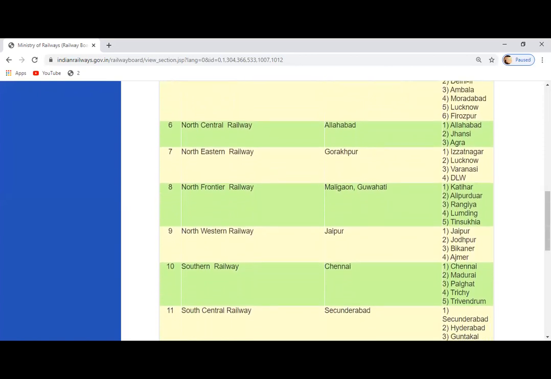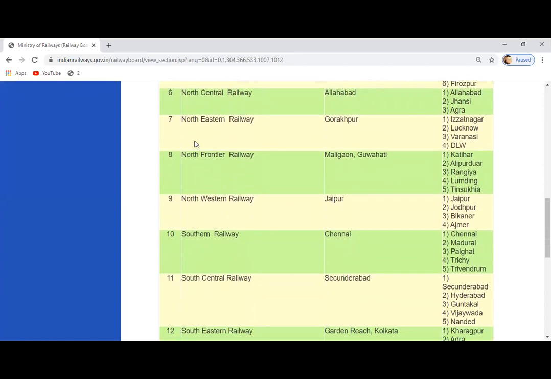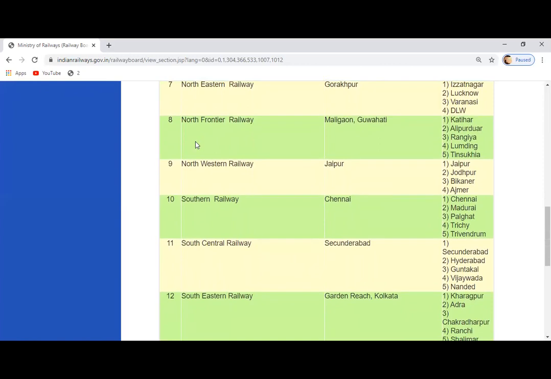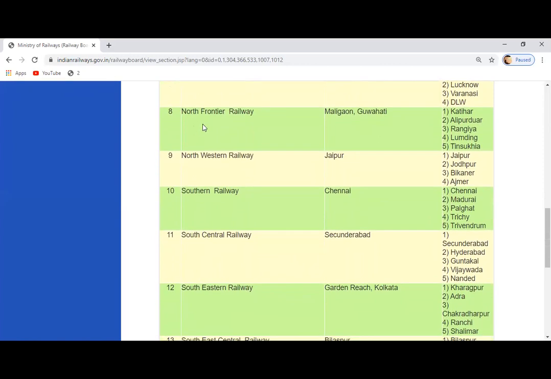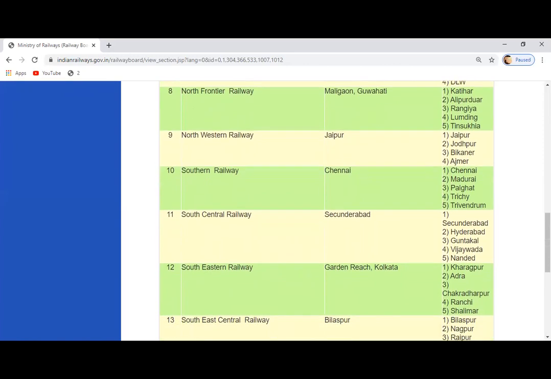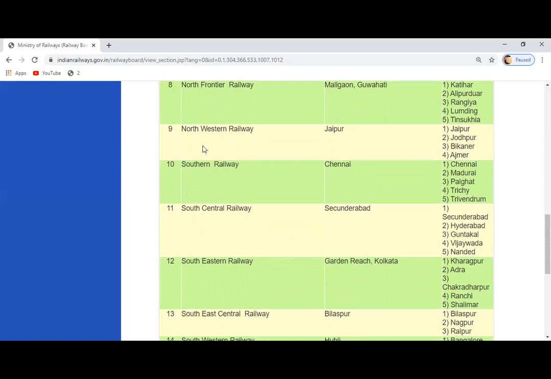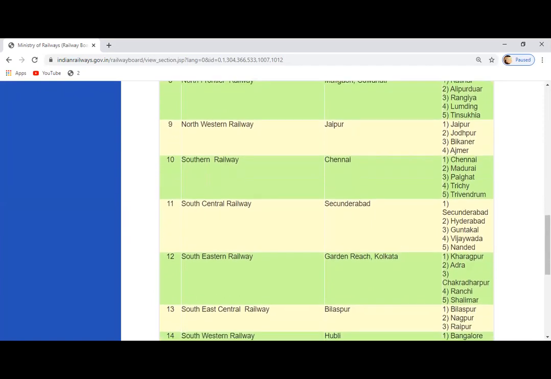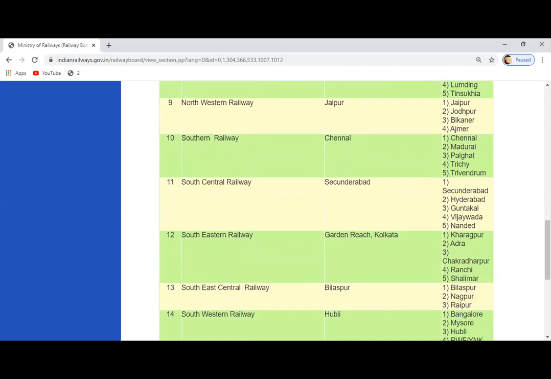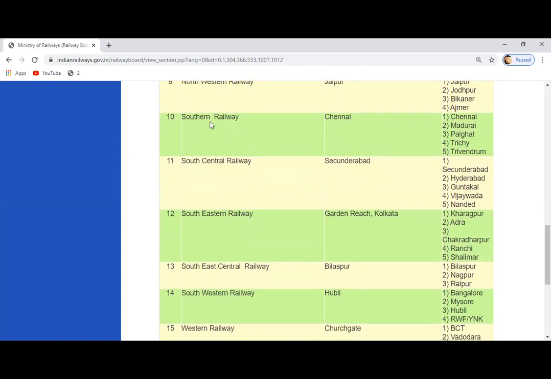Northeastern Railway, Gorakhpur. North Frontier Railway, Malegaon. Northwestern Railway, Jaipur. Southern Railway, Chennai. South Central, Secunderabad.